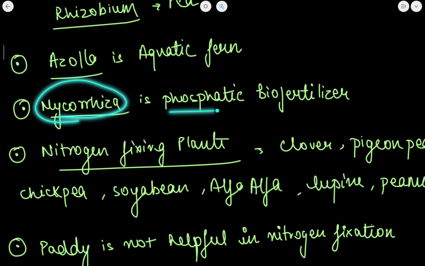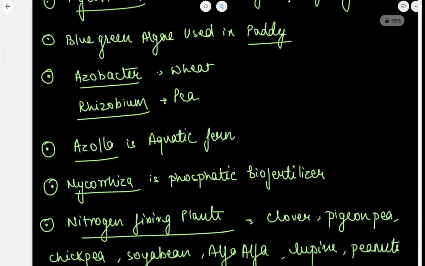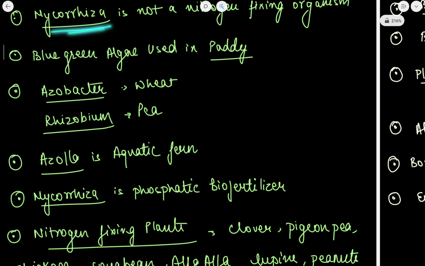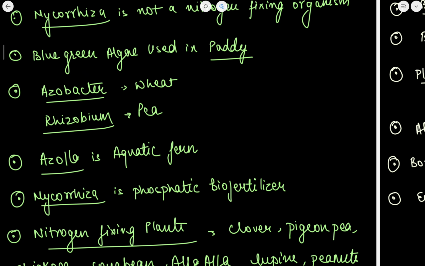Mycorrhiza is a phosphatic biofertilizer. Just remember this. ऊपर हमने देख लिया था ये चीज़ कि mycorrhiza is not a nitrogen fixing organism. तो ultimately mycorrhiza है क्या? It is a phosphatic biofertilizer. I hope ये आपको याद रहेगा.